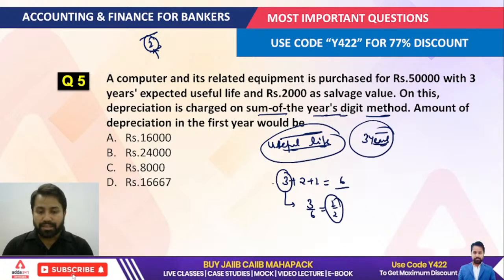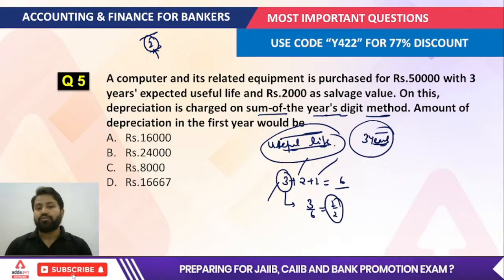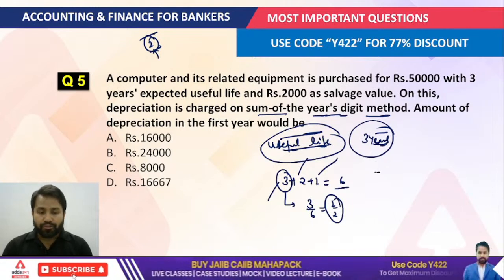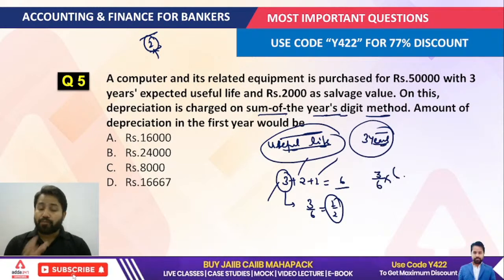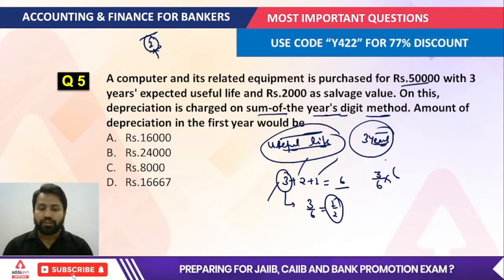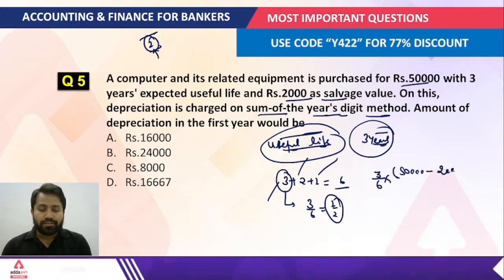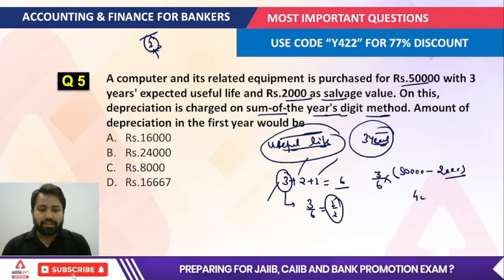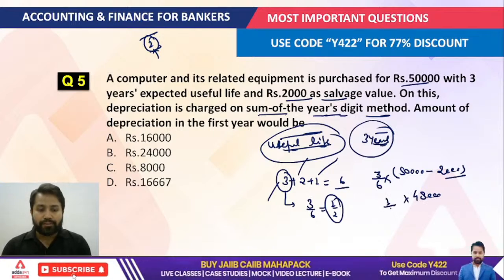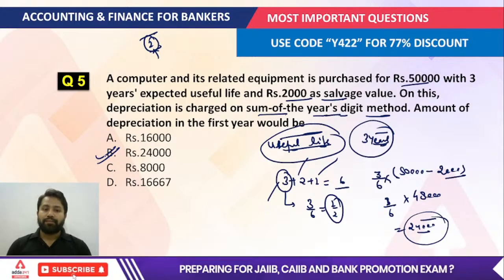This is considered as the first year depreciation, this as the second year, and this as the third year depreciation. So whenever we have to solve, we write 3 by 6, multiplied by the total cost, that is 50,000, minus the salvage value, which is given as 2,000. Just write it in this way and solve. This would become 48,000 into 3 by 6, so this will become 24,000. That would be the answer for this question.